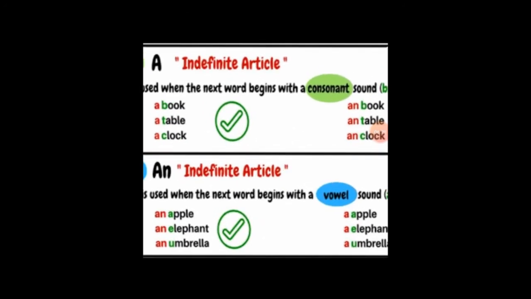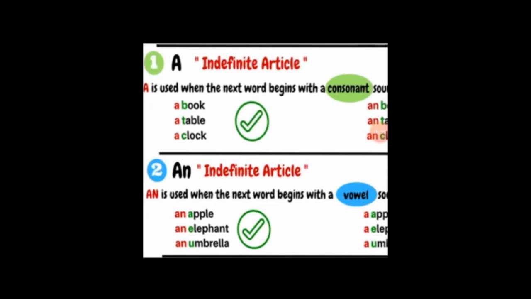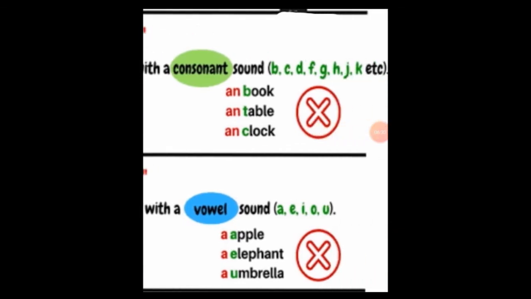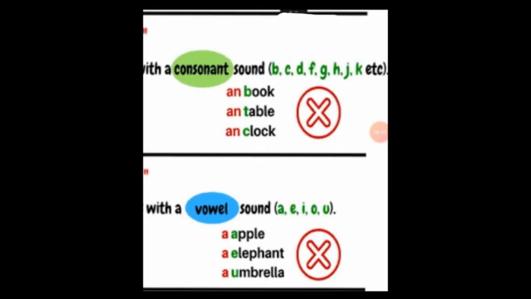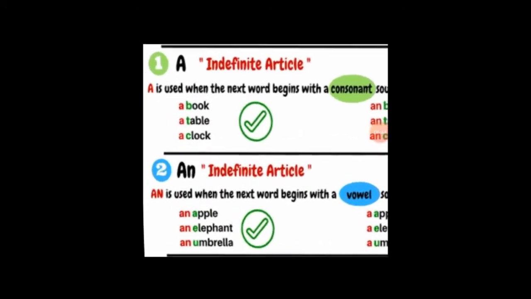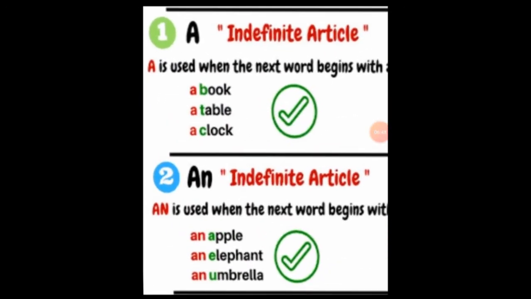Now here is another slide for a and an, the indefinite articles. A is used when the next word begins with a consonant sound, that is, except the vowels. For example, if we say "an book," it would be wrong. The right one is a book, a table, a clock. So B, T and C are consonants, that's why we are using a.